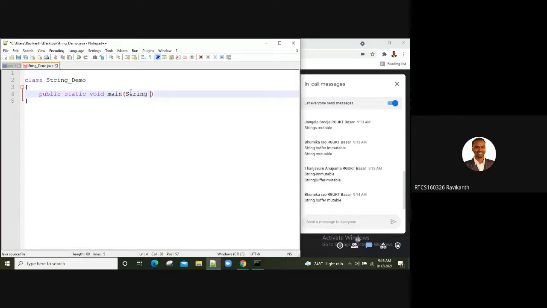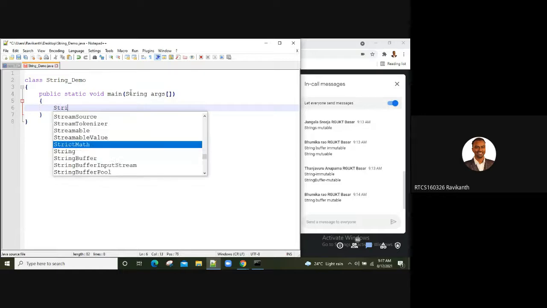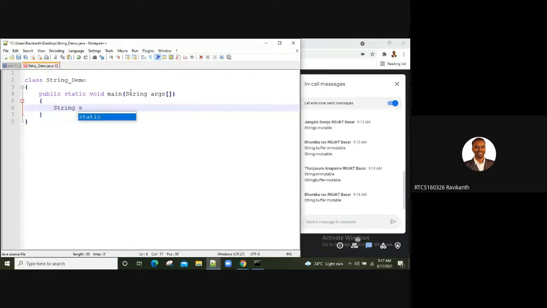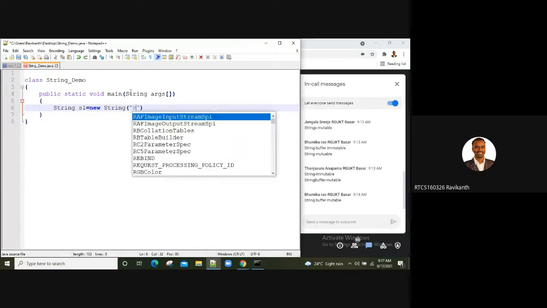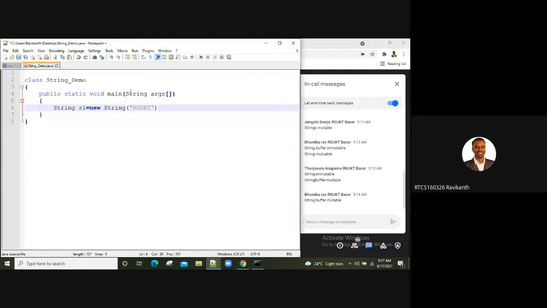See, most of the time we are working with strings here. Then we took a string object: String s1 = new String of, then imagine I'm just passing a string here. Later on I said s1.concat, we have used the concat method in order to combine.